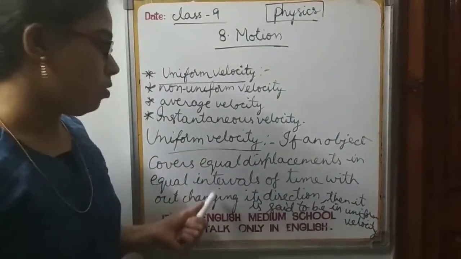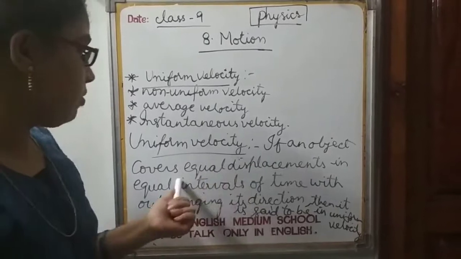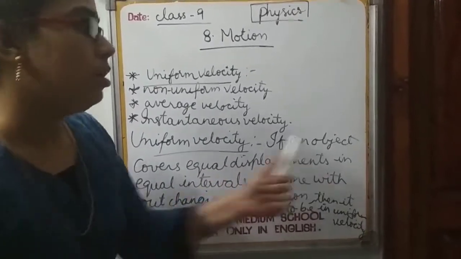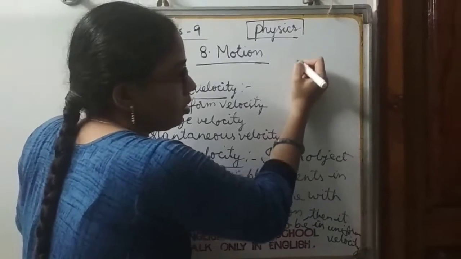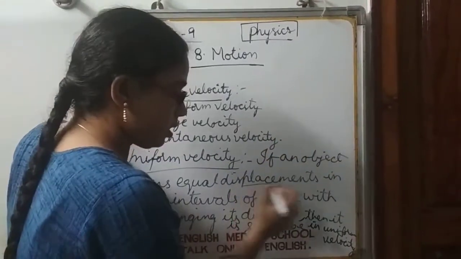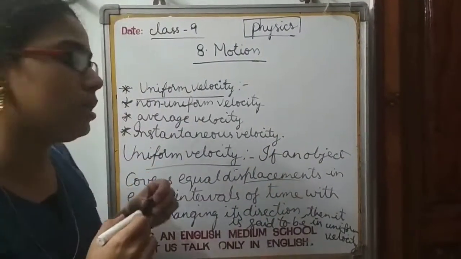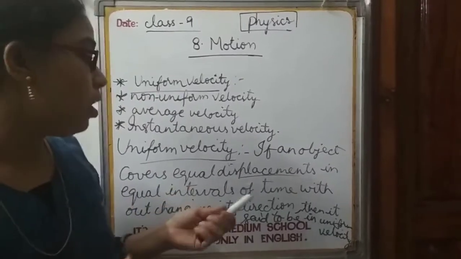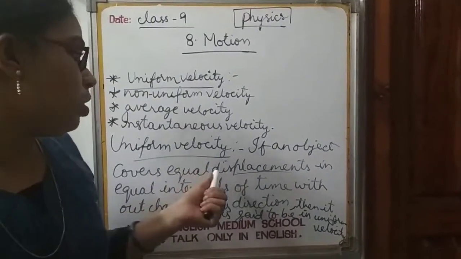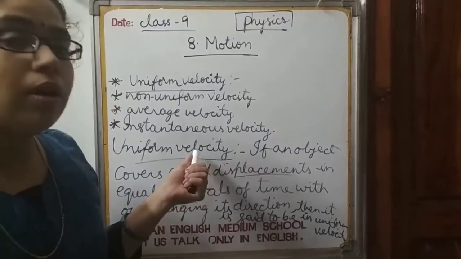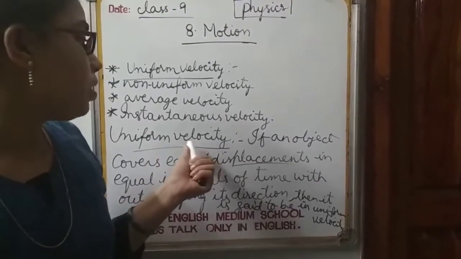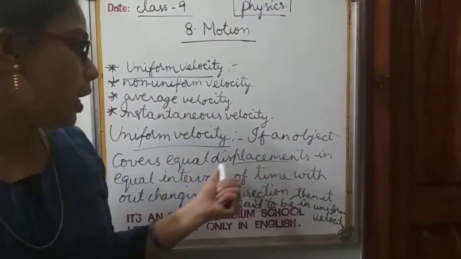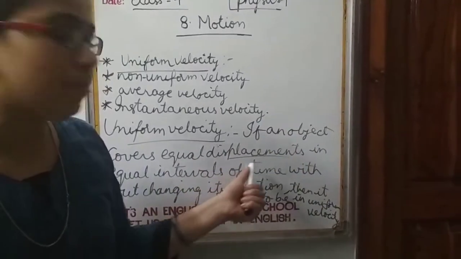So this is the definition of uniform velocity. If an object covers equal displacements... In the case of uniform speed I said equal distances in place of displacements. Why? Because speed is nothing but rate of change of distance. Coming to the velocity, we know that velocity is nothing but rate of change of displacement, right? So that is why in the case of uniform velocity, I had used the term displacements.